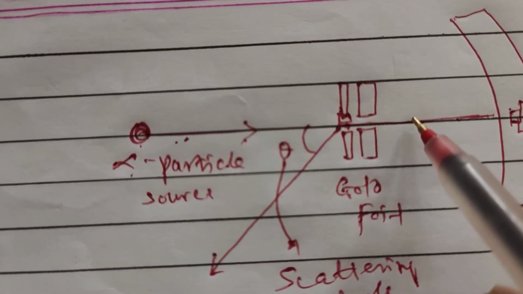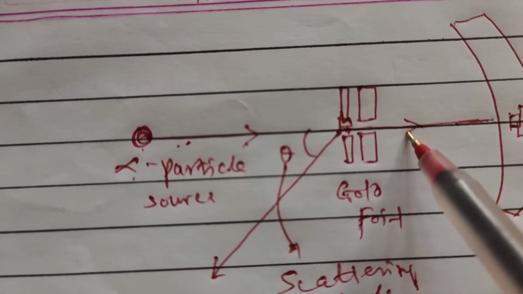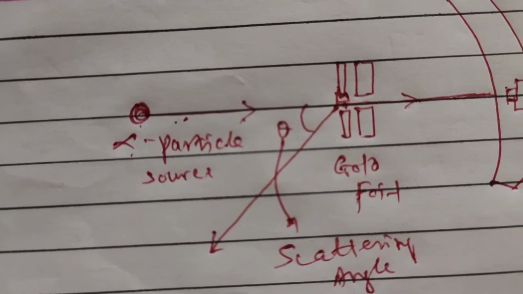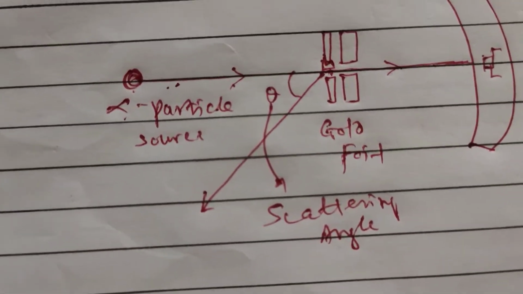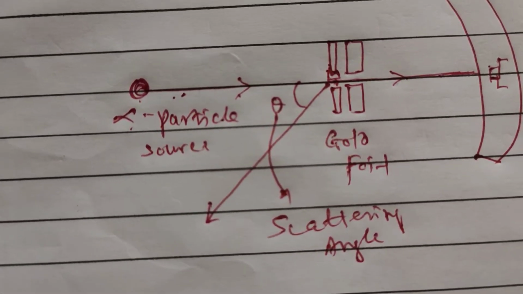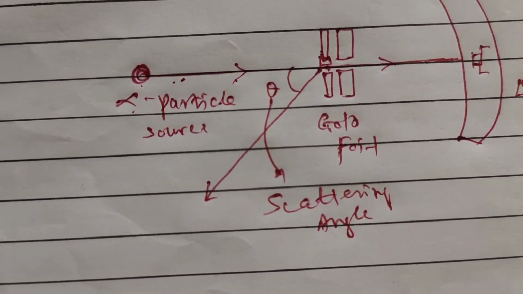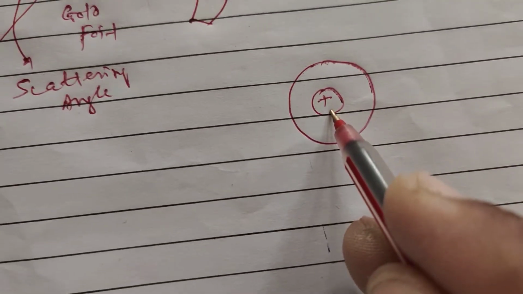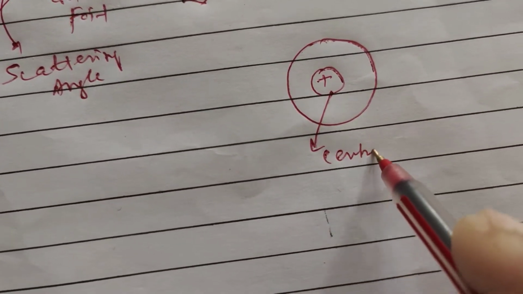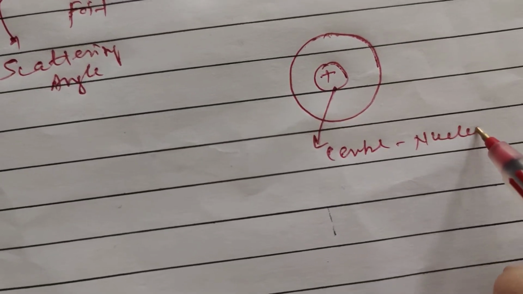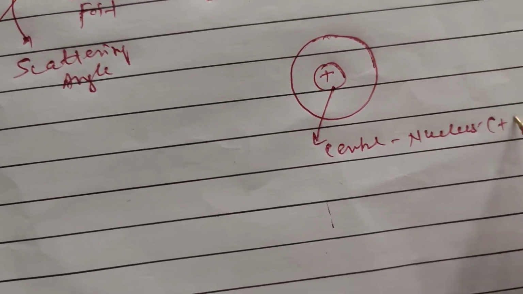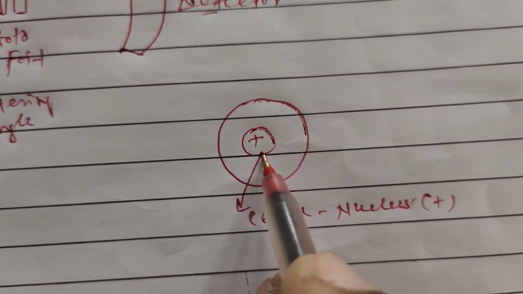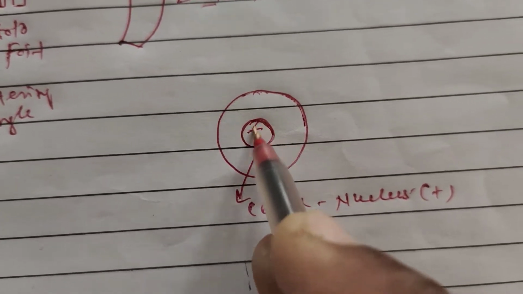But a very small number of alpha particles pass through the gold foil undeviated, and these are detected by the detector. From these experiments it is concluded that most of the mass of the atom is situated at the center. This center of the atom is called the nucleus, and it carries the positive charge. The space around the nucleus in the atom is empty space.